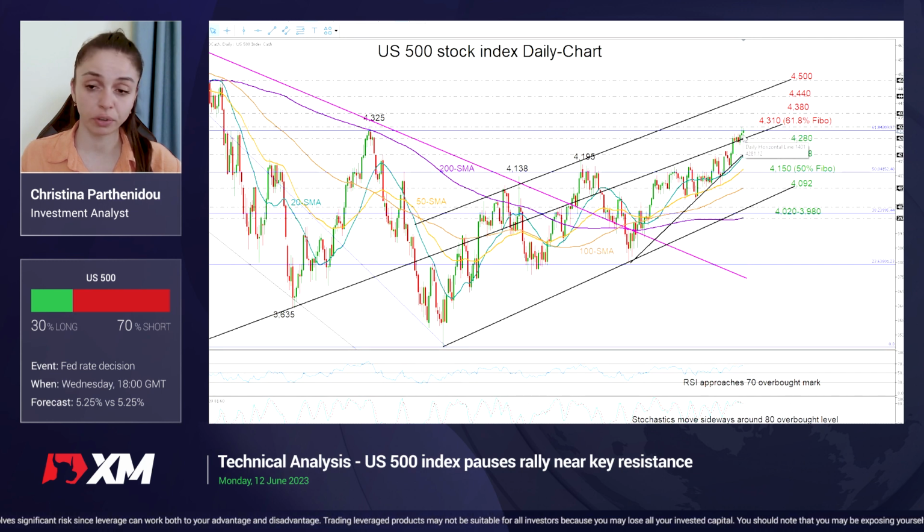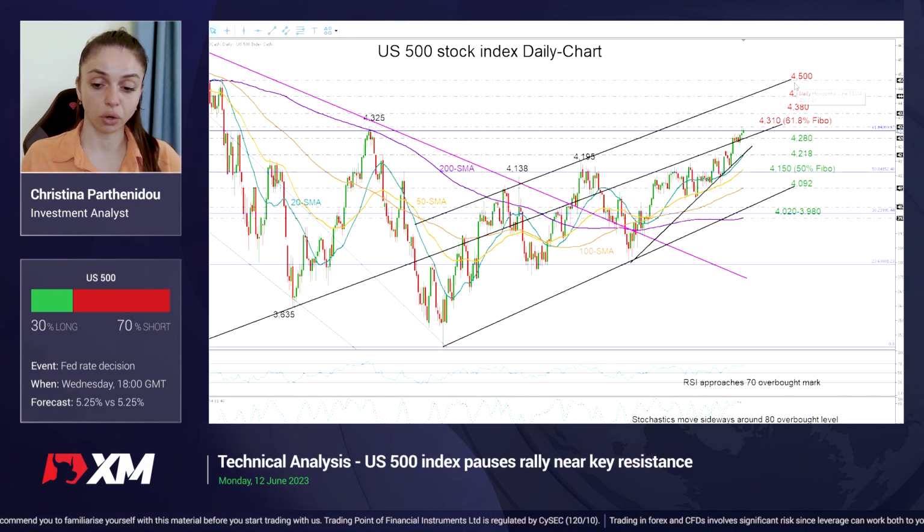but for the index to rally higher, traders would like to see a clear close above the 4,325 high. That is the high from August 2022. This is also where the 61.8% Fibonacci level is located, so a clear break above that region could initially drive us up to the 4,380 barrier and then probably closer to that tentative ascending line at 4,440. We may face some congestion here before we reach the 4,500 psychological mark.